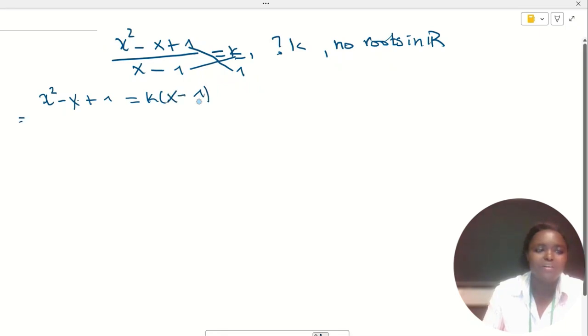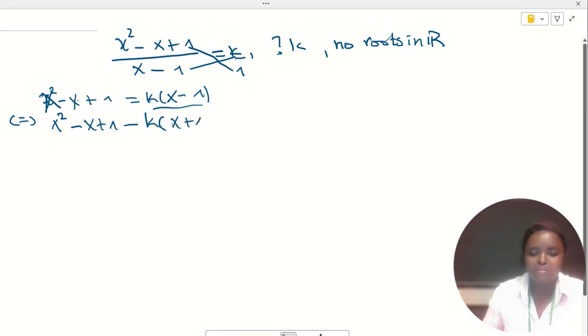And if we move the second side to the first side, we get x squared minus x plus 1 minus k times x minus 1.